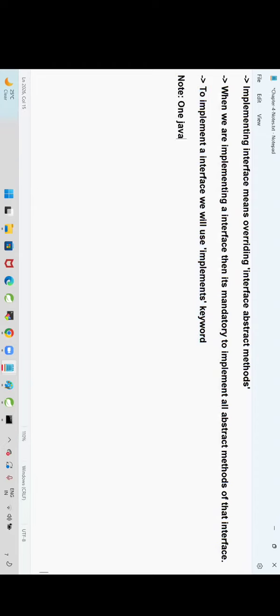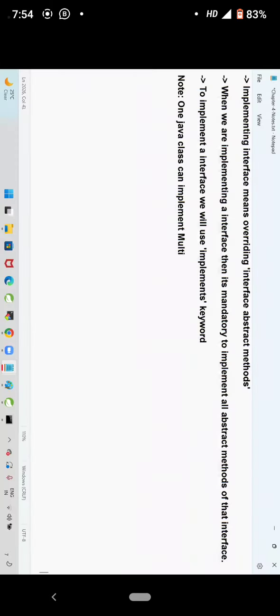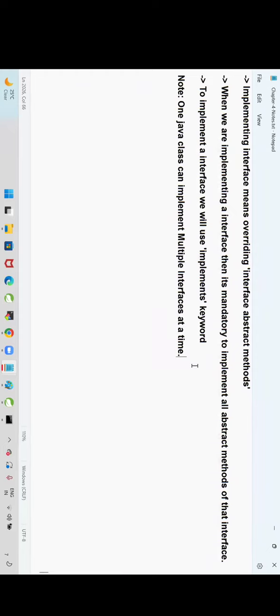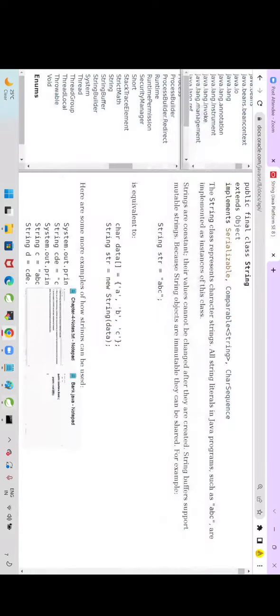One Java class can implement multiple interfaces also, multiple interfaces at a time. One Java class can implement multiple interfaces at a time. Good. Now let's go for Axis Bank.